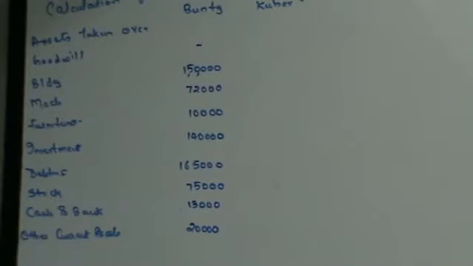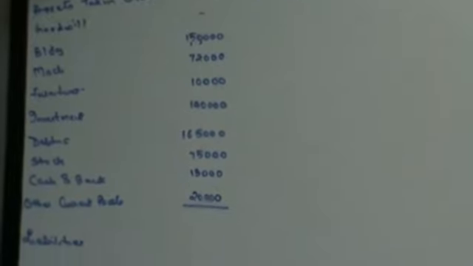Fine. Now, they said that liquidation expenses 12,500 are to be borne by BK Limited. Discharge of debentures by Bunty Limited at a discount of 10%. Issue of 13% debentures of BK Limited. Let's see the liabilities that are taken over. In terms of liabilities, what are the current liabilities that you have?